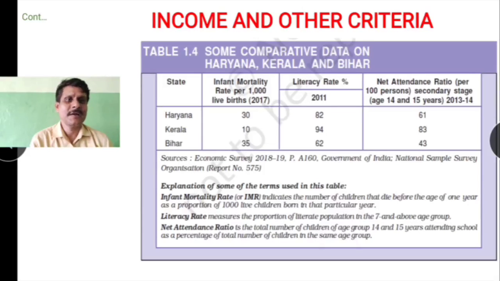Then we have net attendance ratio. It is per 100 persons, that how many of the children of age group 14 and 15 are attending the school to the total population of the same age group in that region.